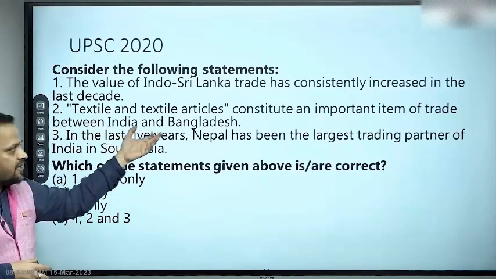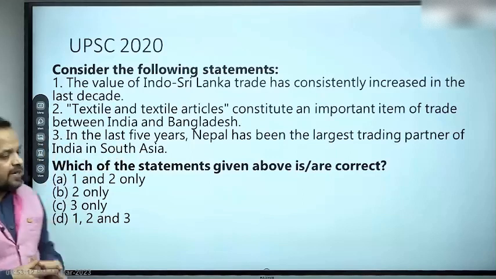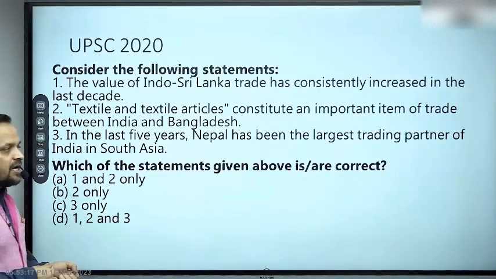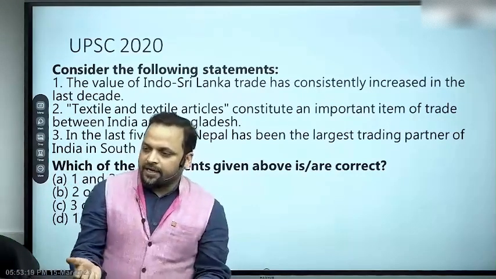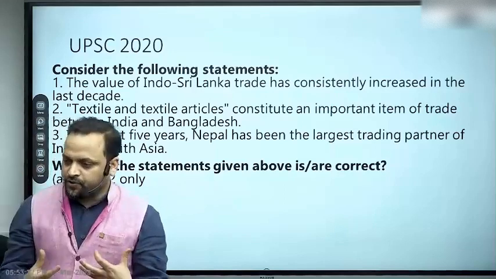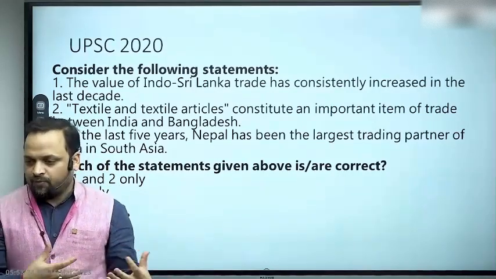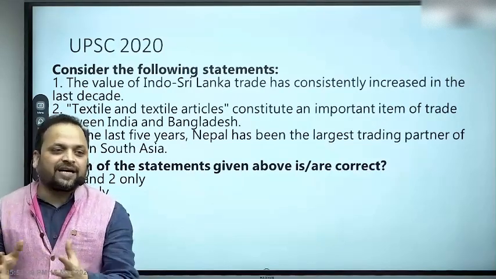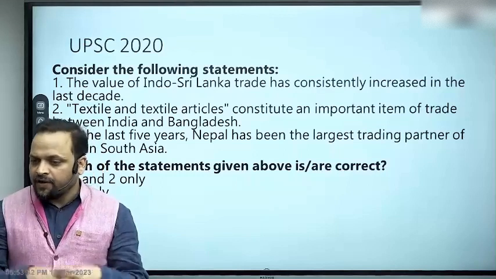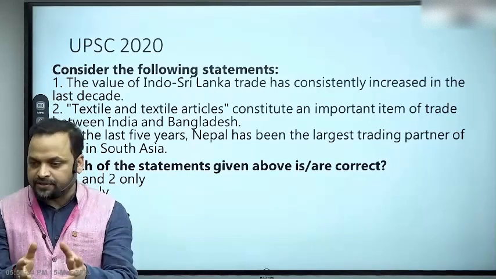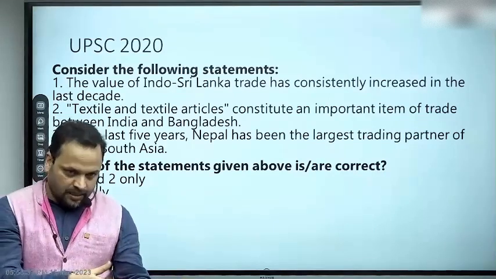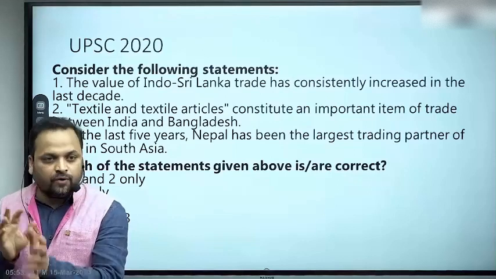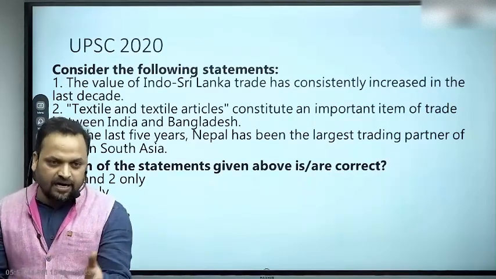Textile and textile articles constitute an important item of trade between India and Bangladesh. If you read documents like Economic Survey, if you read about India-Bangladesh relations, every newspaper article or even these kinds of sources would tell you what is it that we sell, what is it that we export. So if you see, Bangladesh is known for textile exports, all right? Even if you don't know anything about Bangladesh economy, you know two things. One, it's an agrarian economy, all right? Two, its manufacturing sector is known for textile products, ready-made garments, all right?